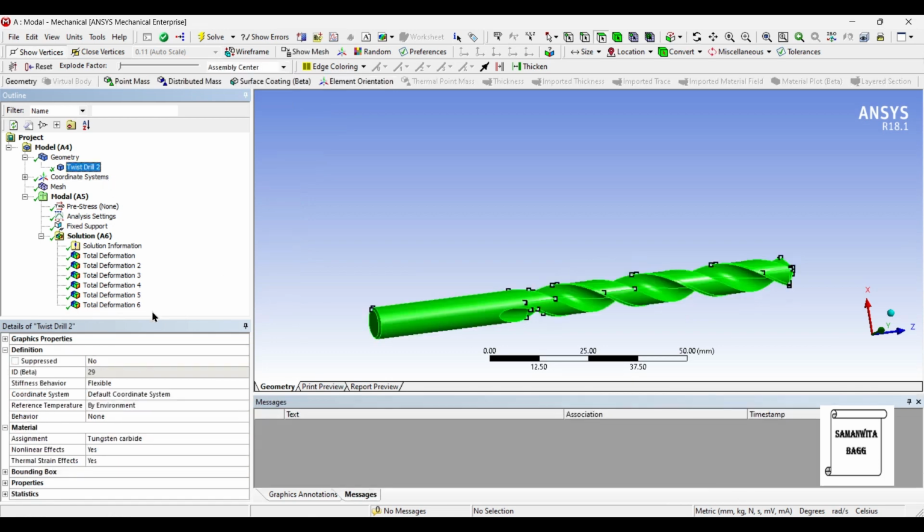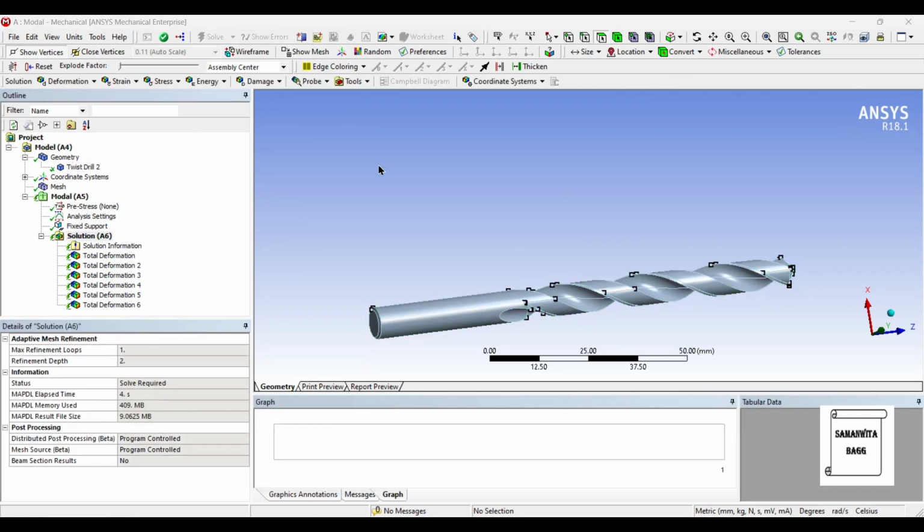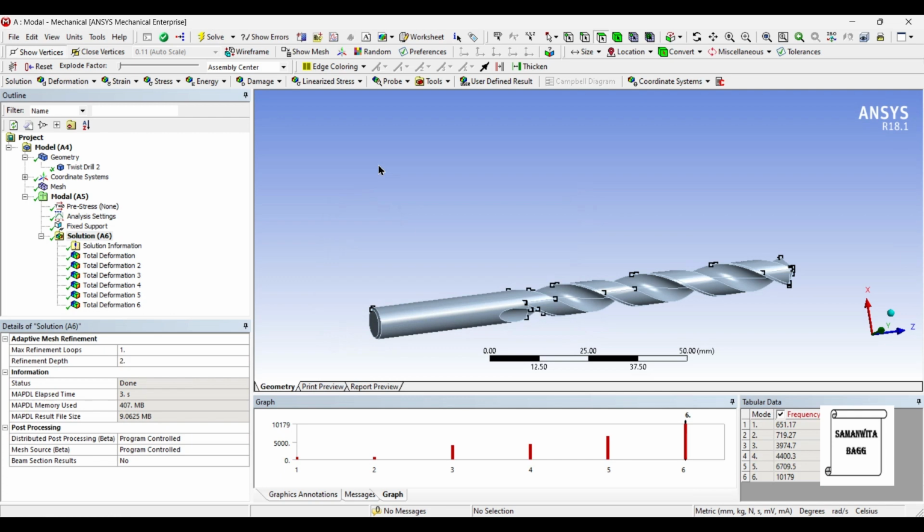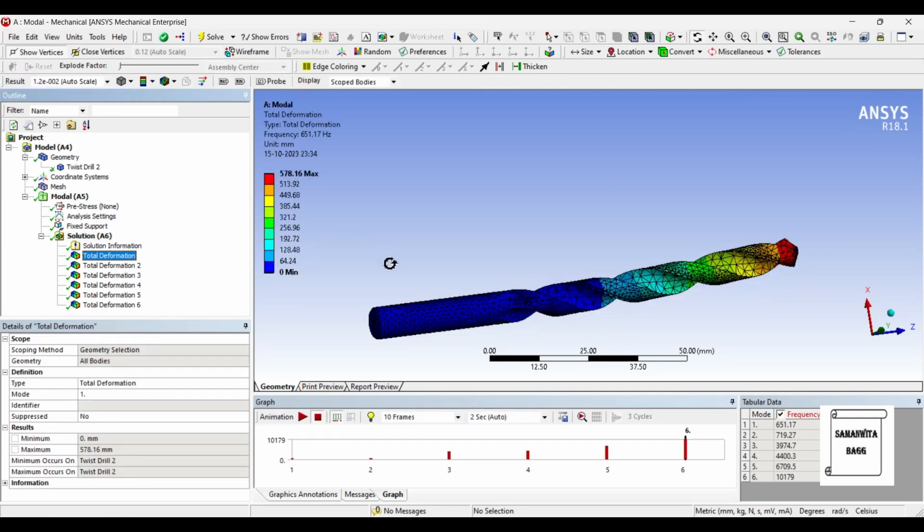Now let's take up carbon steel as a material and solve once again. Here you can see again the frequency is 651.17 hertz for the first mode, and the deformation is 578.16 mm.